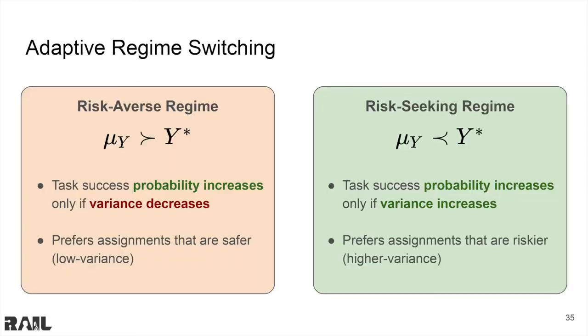With our method, we have adaptive regime switching, which tends to reduce variance only if the allocation can meet the requirements, but aims to increase the variance if the requirements cannot be met.